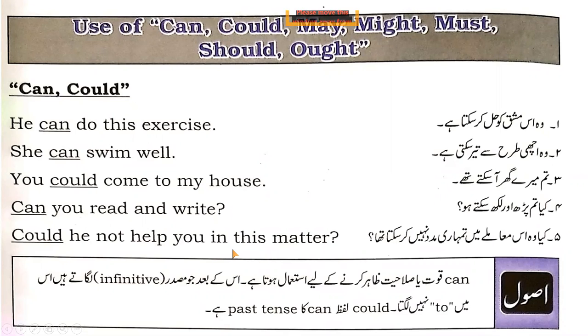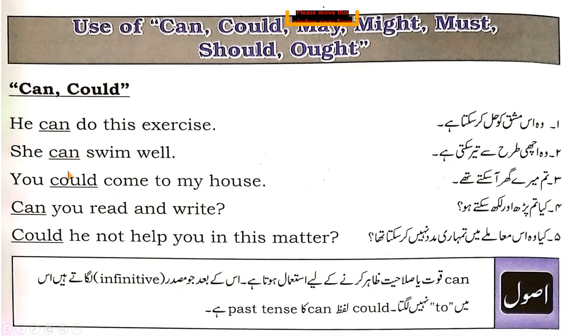Could he not help you in this matter? Matter means मामला. It means could, which shows the past time. क्या वो इस मामले में तुम्हारी मदद नहीं कर सकता था? Now, an instruction is written here. Can कुव्वत या सलाहियत जाहिर करने के लिए इस्तेमाल होता है. इसके बाद जो infinitive लगाते हैं इसमें to नहीं लगता. Could लफ्ज can का past tense है.